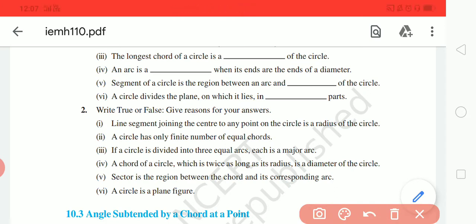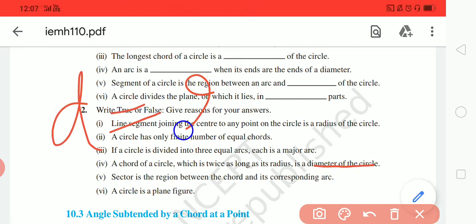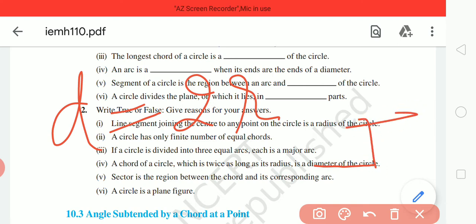So coming to fourth part, a chord of a circle which is twice as long as its radius is a diameter. Yes, it is clearly, diameter is 2 times of radius, so it is true.